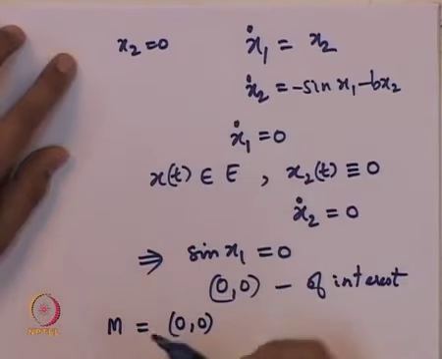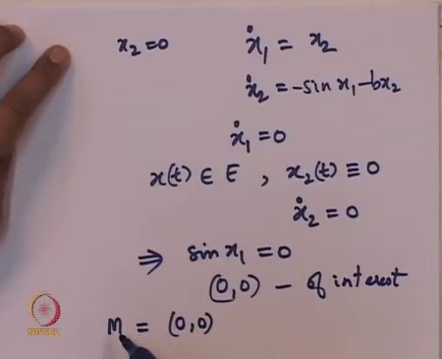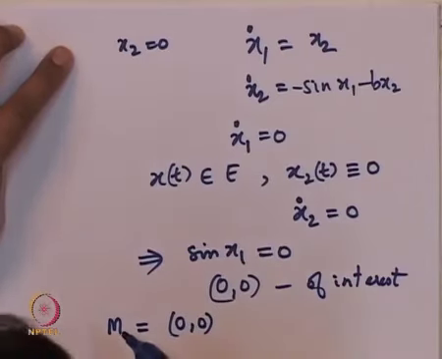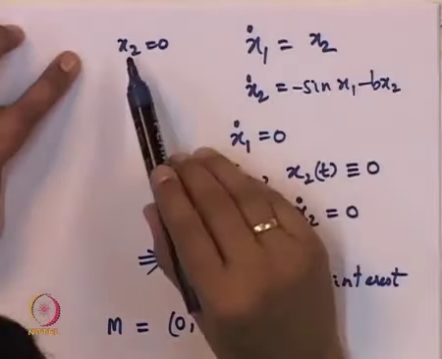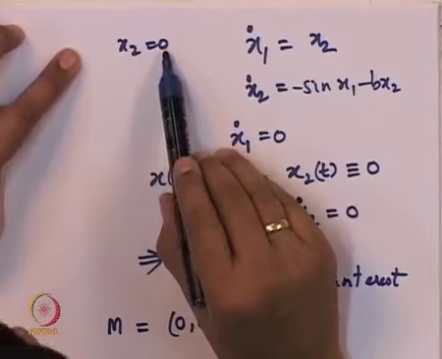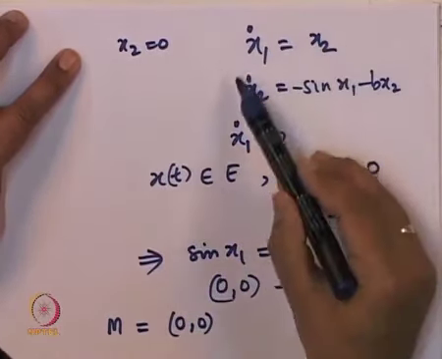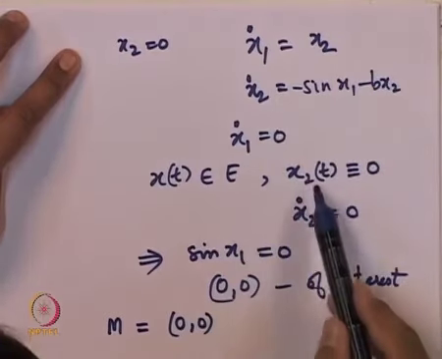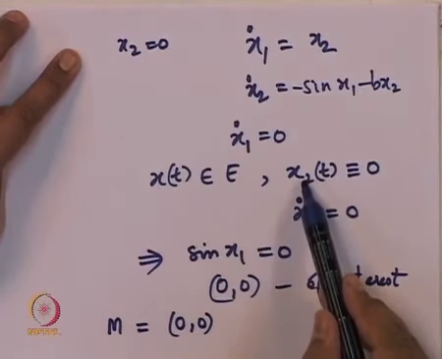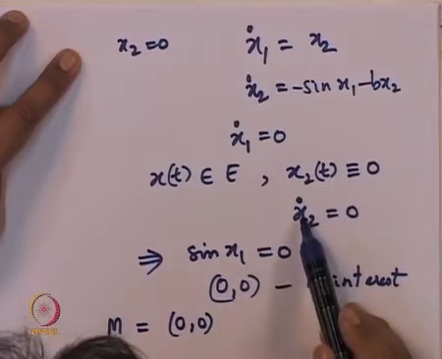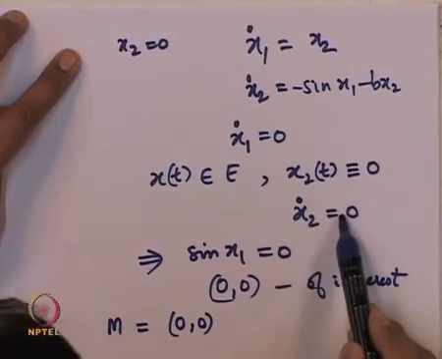When we ask the question inside the set E, which are all those points which are invariant under the dynamics of f, that time we took the set E, which means we put the equation x2 equal to 0, and we studied invariance. For invariance we put the fact that x2 is always equal to 0, which means x2 dot also equal to 0.